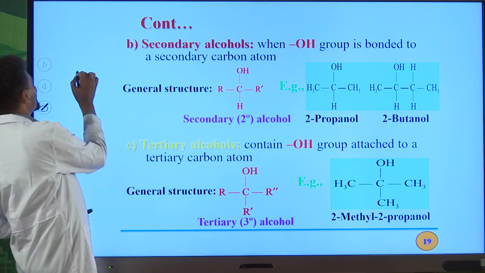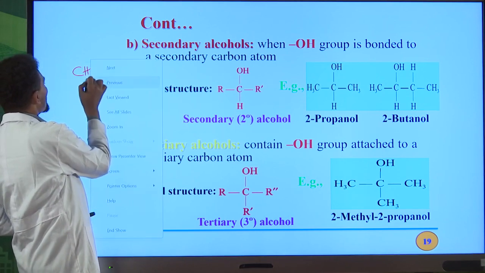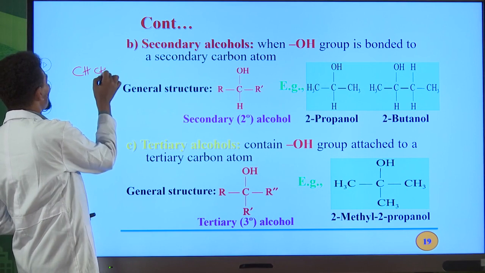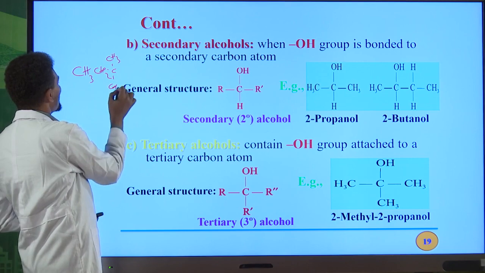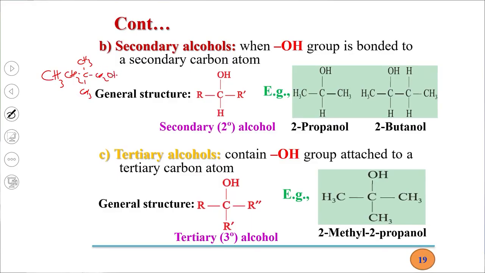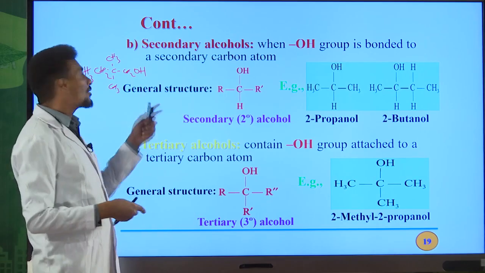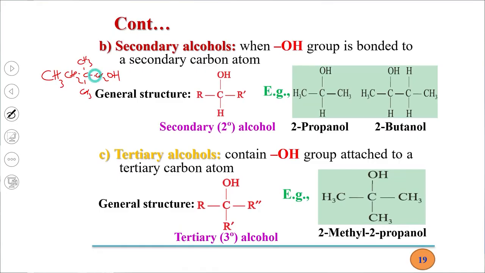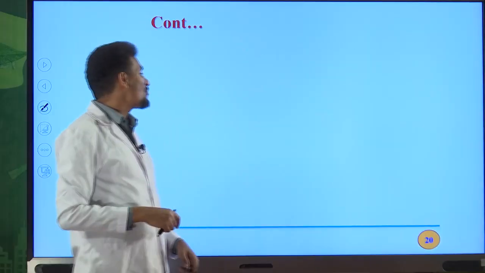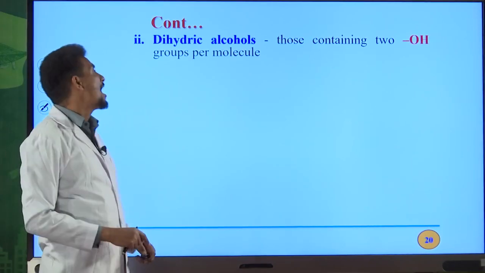Okay, let me ask you one question. CH3, CH2, CH2, OH. Is this alcohol a primary alcohol, secondary alcohol, or tertiary alcohol? So look at this carbon, the carbon directly bonded to the OH functional group. This carbon is bonded only with this one carbon atom. Therefore, this is a primary alcohol. You can easily identify whether it is primary or secondary by looking at the carbon directly bonded to the OH group.